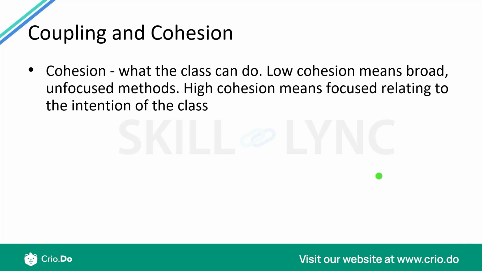So for example, you have a class known as Staff, and in that you are sending emails, you are checking their data, you are incrementing their salary, you are doing many things, okay? That really makes the class do many broad things, and it would have many unfocused methods. It might check things within their departments, and maybe have some methods which are totally not related to staff at all, right? So that means low cohesion. So this class has low cohesion because it has some unfocused and broad methods. We do not really know the intent of the class, etc.